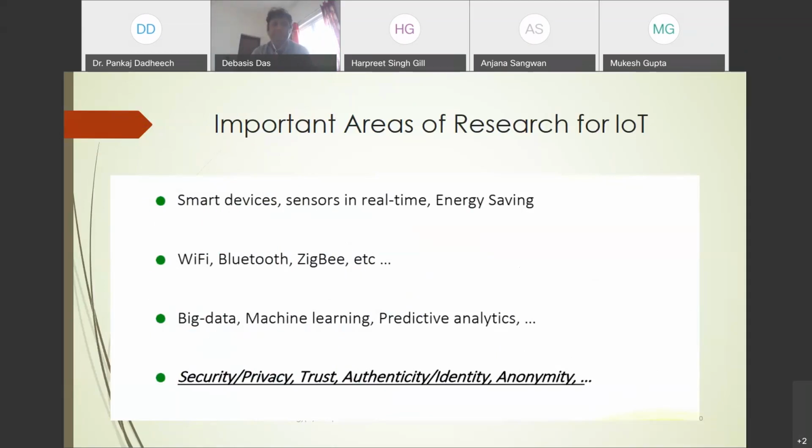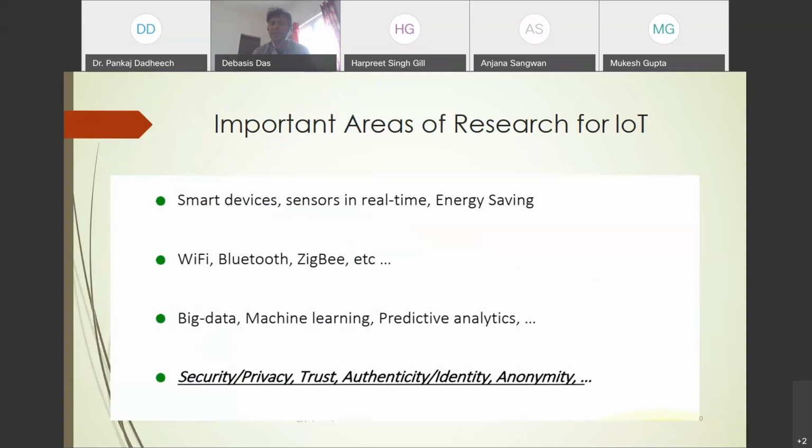Wi-Fi, Bluetooth, Zigbee are the connectivity options. Nowadays IoT with big data, IoT with machine learning, and predictive analysis are also research challenges for academia as well as industry.